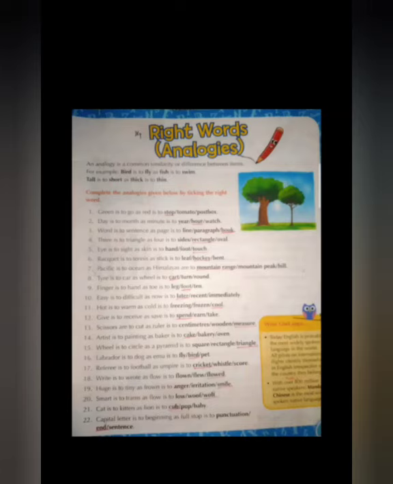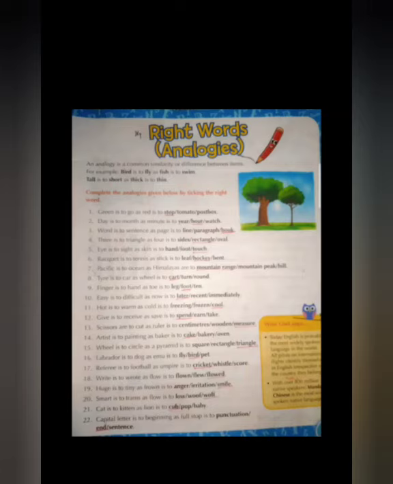Number 5. Eye is to sight as skin is to touch. Underline touch. We can see through the eye. Skin, feeling, that is touch. Then sixth one. Racket is to tennis as stick is to hockey. In tennis the bat is a racket, and in hockey we use a stick.